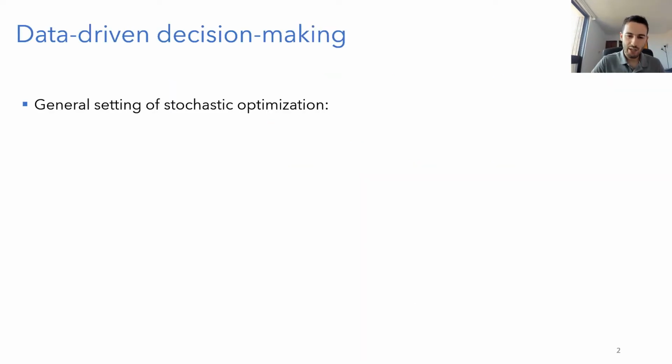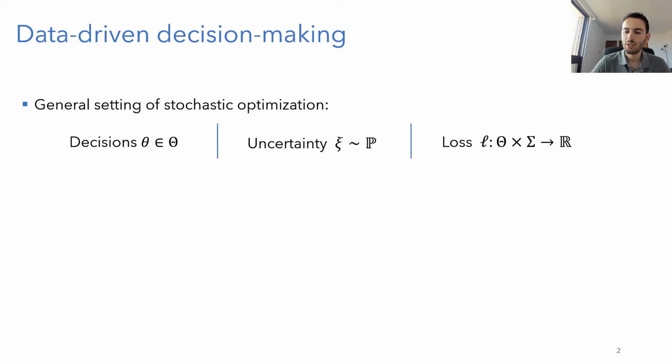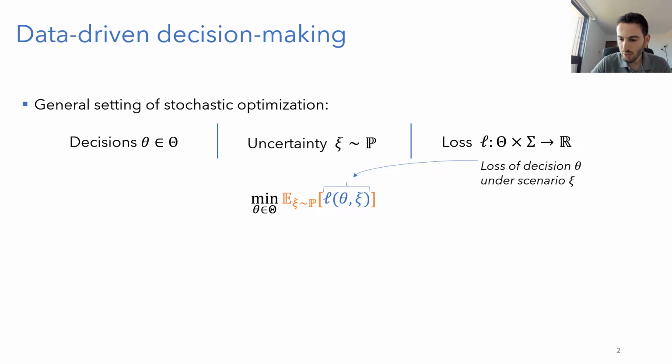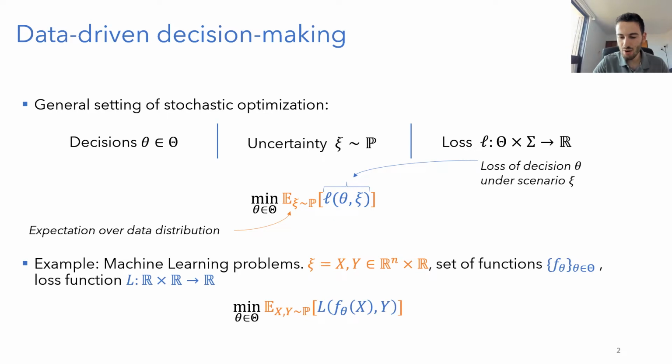So consider a general setting of stochastic optimization where we have a set of decisions theta, an uncertainty that is distributed following some probability distribution, and then a loss function that will map every decision and realization of the uncertainty to some loss. And the goal is to find the decision that minimizes the loss that is taken in expectation over the data distribution. And this is a very general setting that includes, in particular, machine learning problems where we are trying to fit a function to the behavior of covariates.